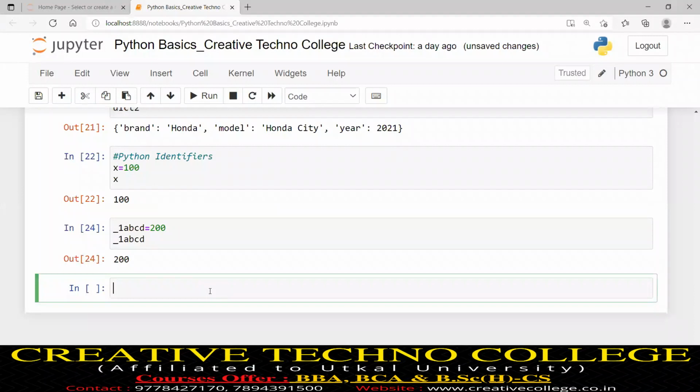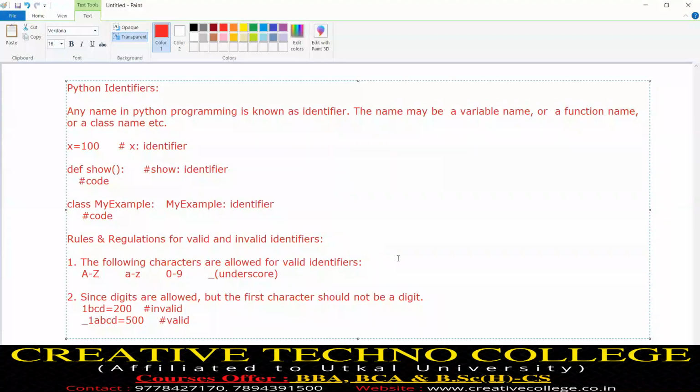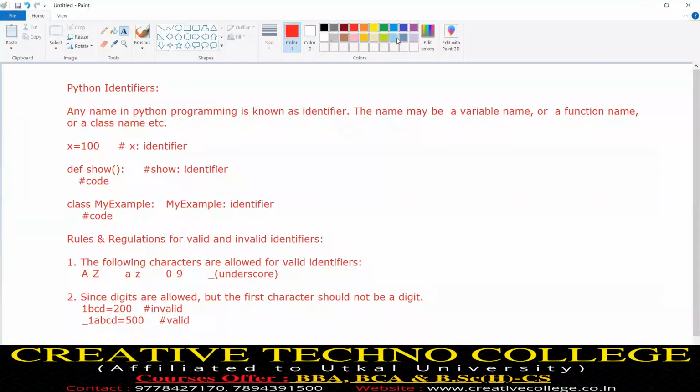Give a response. So since digits are allowed, but remember, the first character must not be a digit. Give a response. Yes, sir. Then we will go to rule number three.